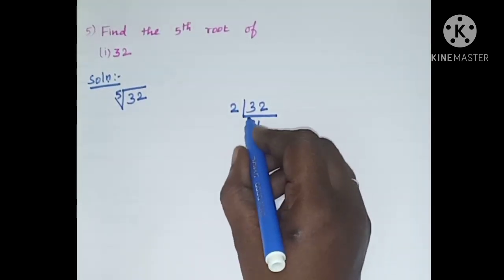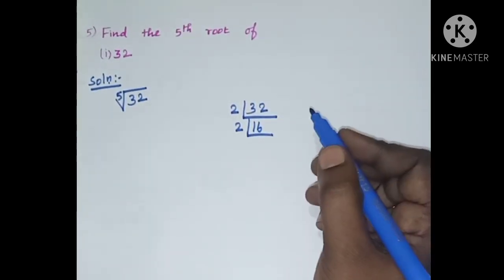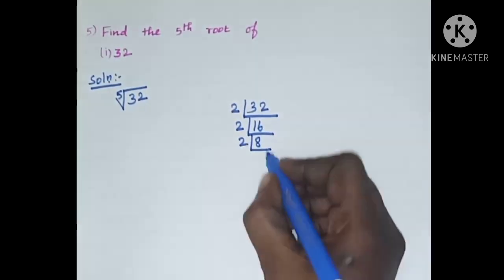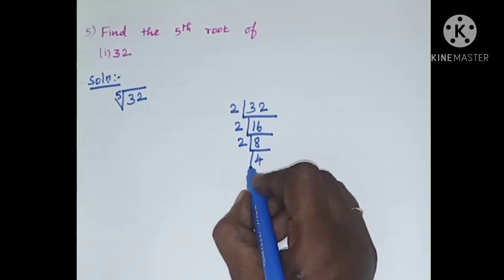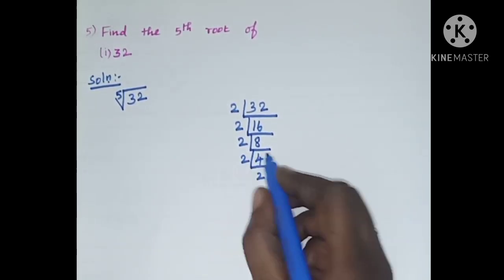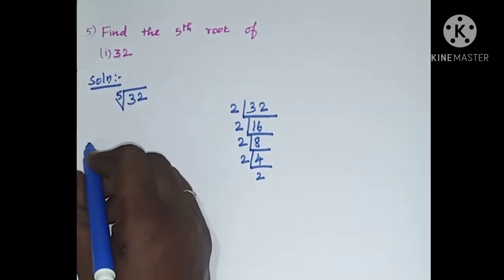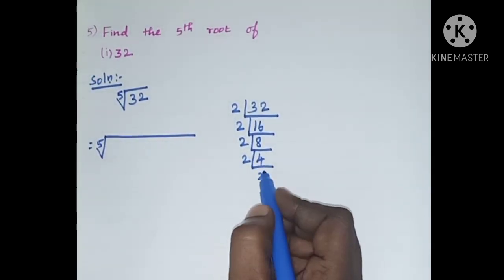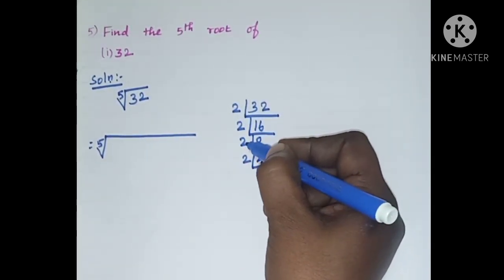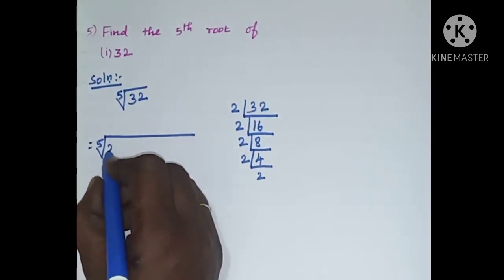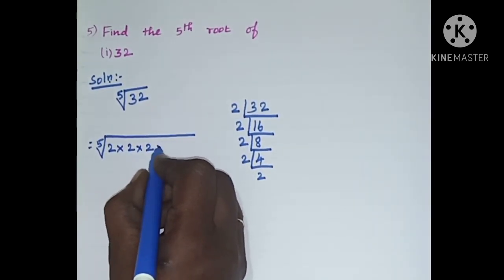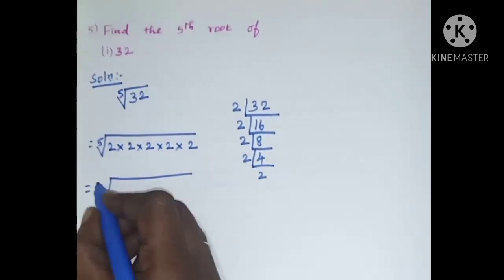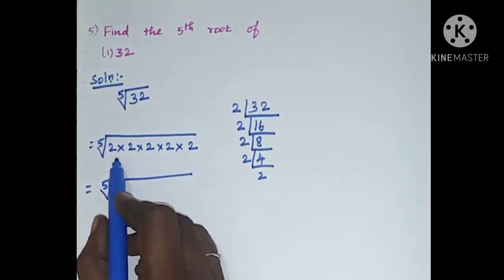16 2s are 32. Again, 2 can be written as 8 2s are 16. Again 2 4s are 8. Again 2 2s are 4. So the fifth root of 32 can be written as 2 into 2 into 2 into 2 into 2, which is equal to the fifth root of 2 into 2 into 2.